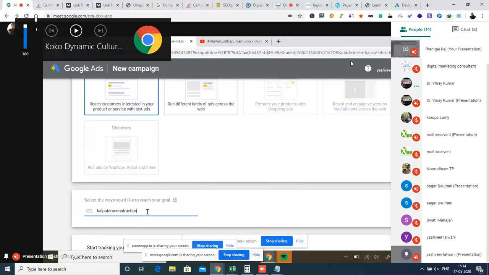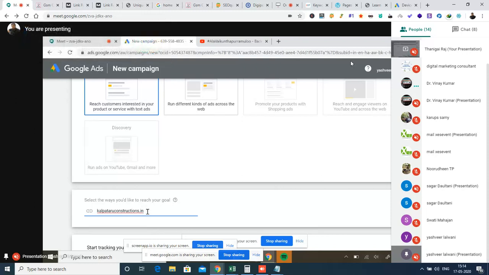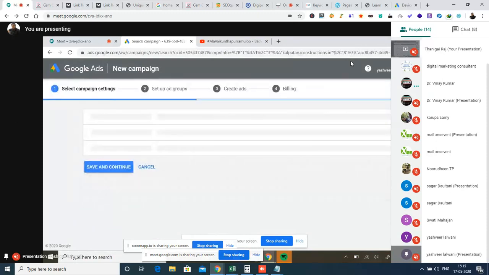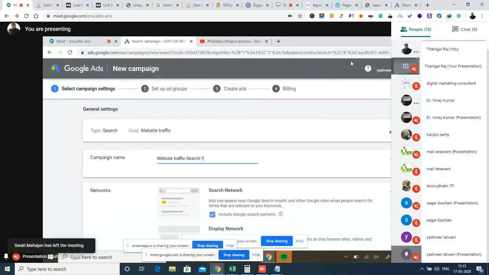All right. Scroll down. Okay, you can go for the continue option. Did you select the search ad? Okay, no issues. Can you continue? Okay, campaign name is fine. You can scroll down.